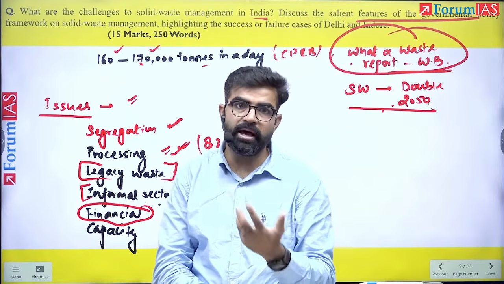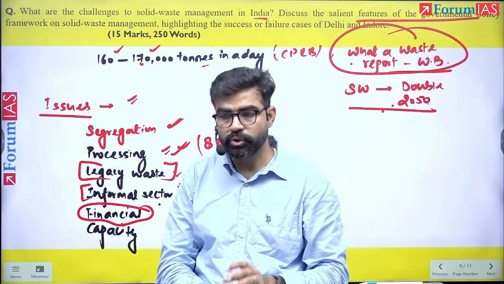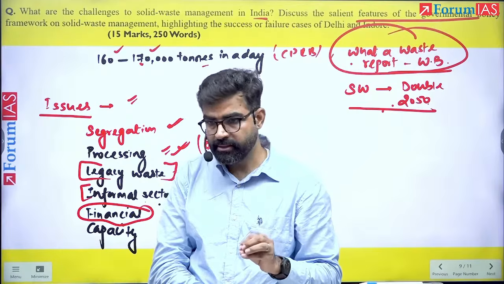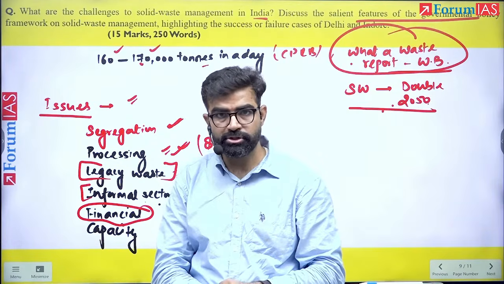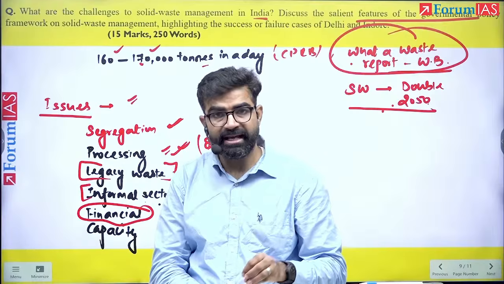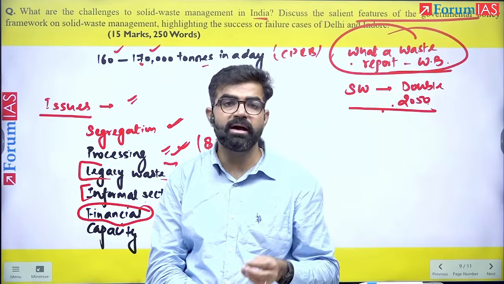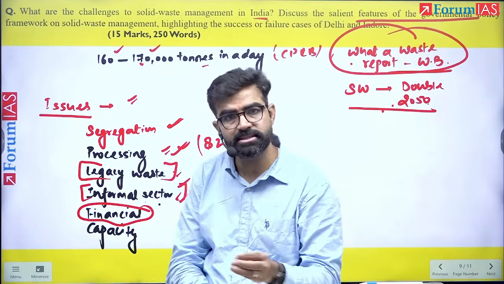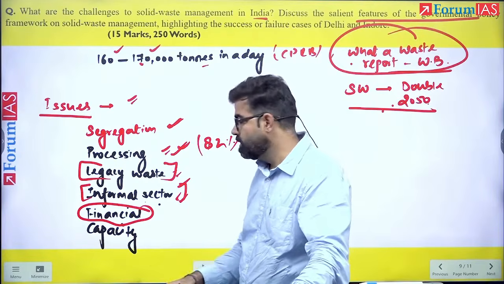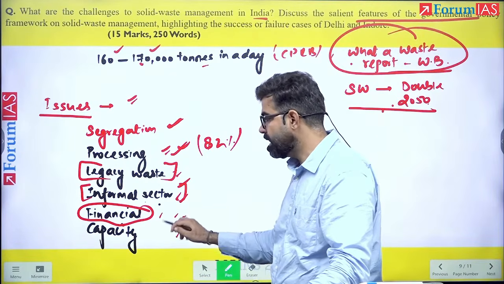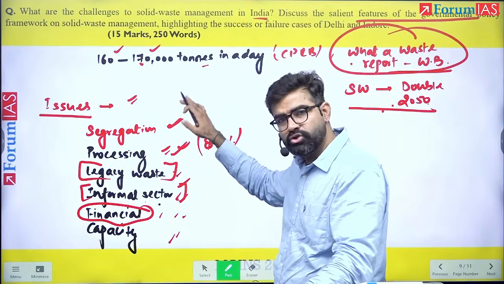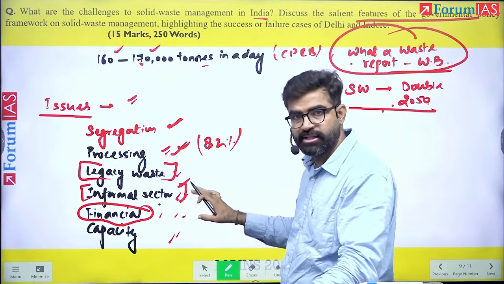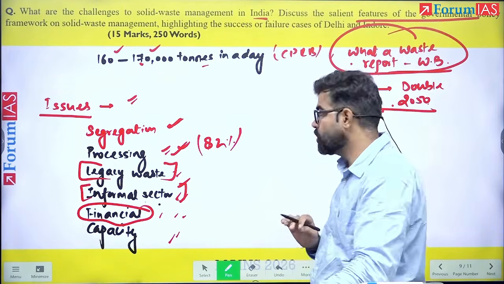They do not also have proper manpower. In fact, the Bombay Municipal Corporation, one of the richest corporations, has also introduced a fine mechanism so that it can finance solid waste management there, right? So this is the problem related to capacity and finances. These are all the very common problems experienced in the solid waste management sector of India.